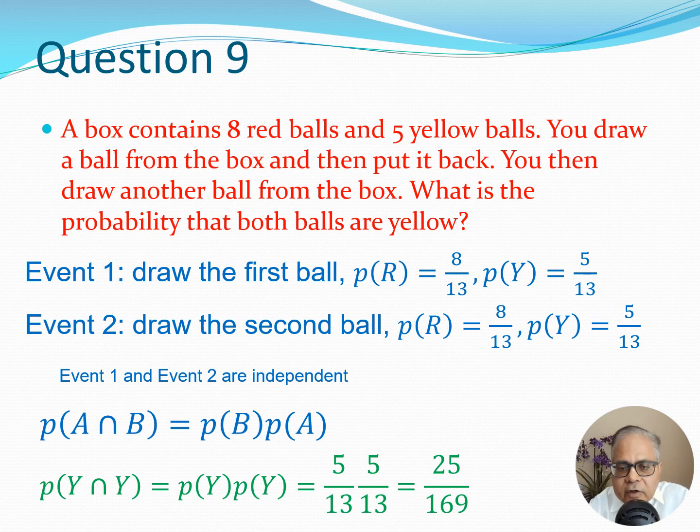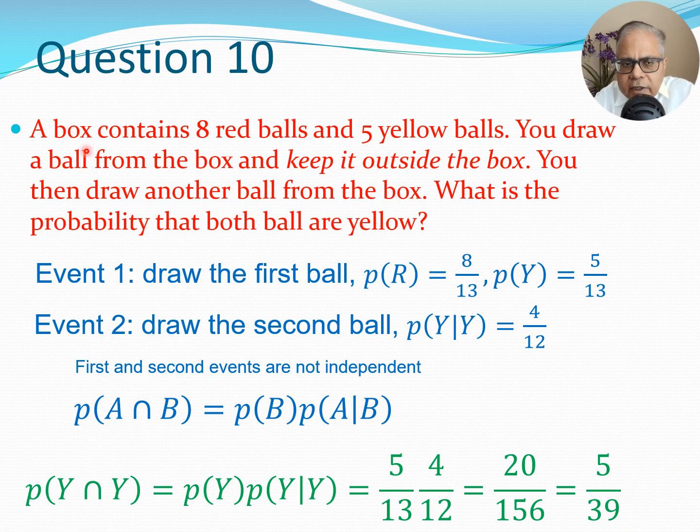Now in the next case we are going to do a slightly more complicated problem with the same box, the same 8 red balls and 5 yellow balls. So let's look at this particular situation: a box contains 8 red balls and 5 yellow balls, and again you draw a ball from the box and now you keep it outside the box, so you don't put it back. So essentially the sample space got changed because one of the balls is out. So you had 13 balls, but now you have 12 balls.